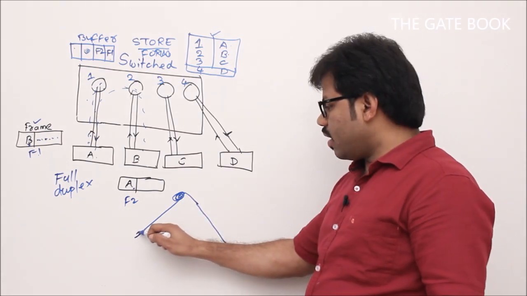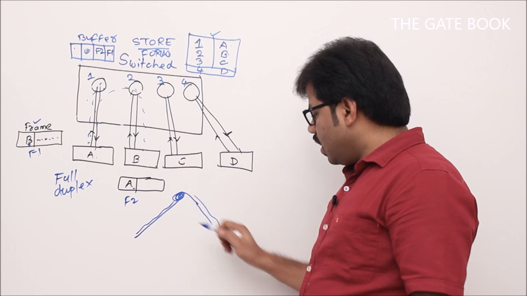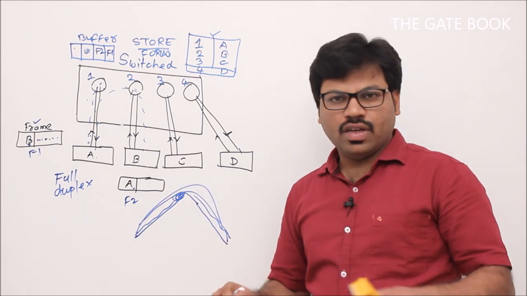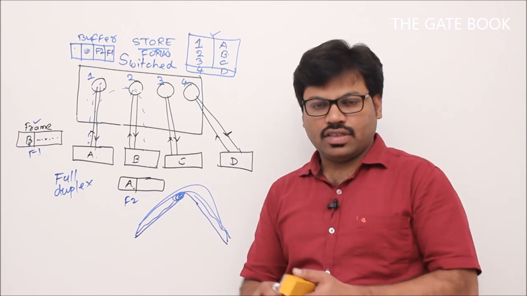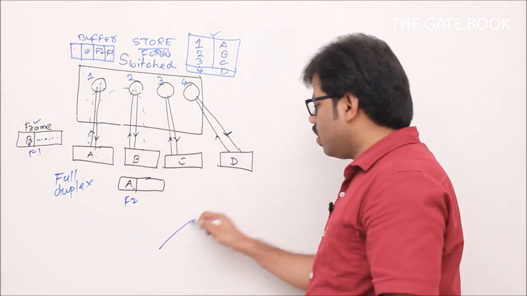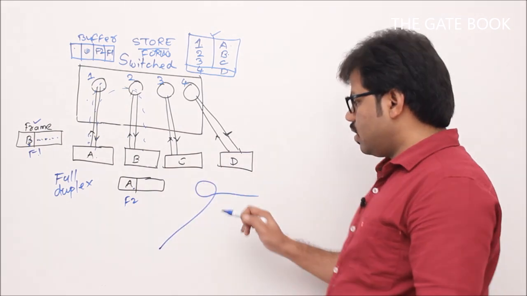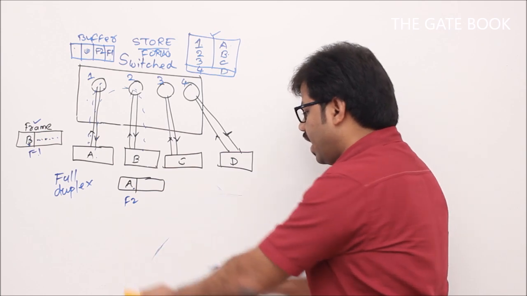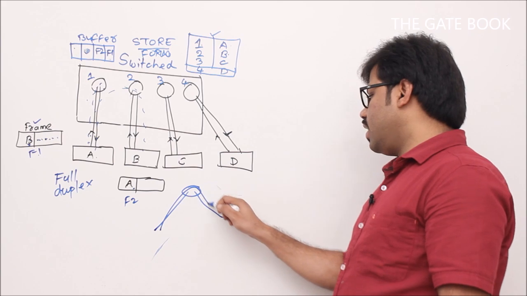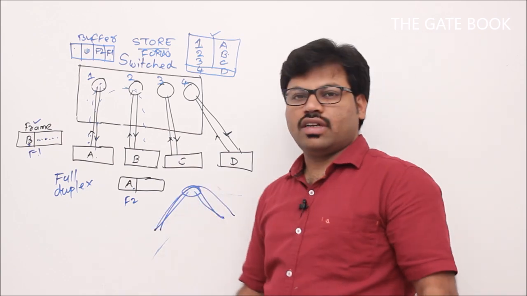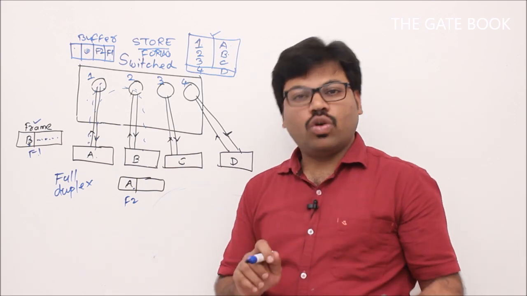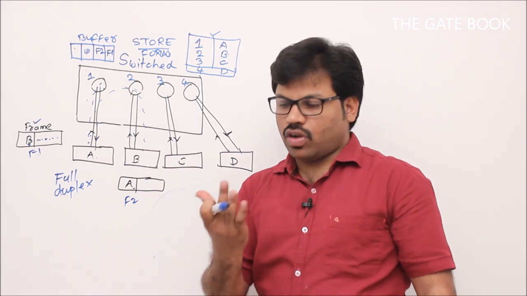So if data comes like this, and data comes like this, this data will go this side, this data will go this side because of the hub, then collision will happen. That is a property of hub. Simply, hub can be imagined as a tying device. That's it. There are two physical cables, it will tie them, that's it. But switch is not such kind of device. It can store the data and it is going to process it.